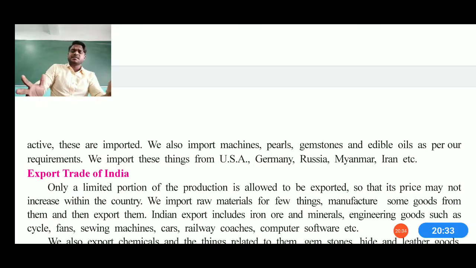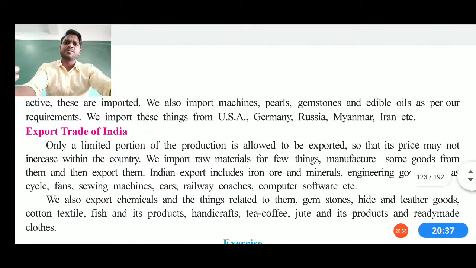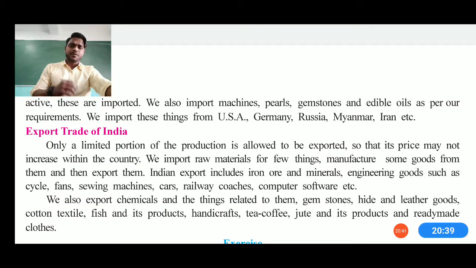So this is how this lesson makes you understand the basic details and the theory. Lastly, you can read by yourself about the export of India, and I hope you got the information and great knowledge from this lesson. This lesson does not carry that many marks in the examination, so you can just read this lesson overall. There is no need to go deep into the lesson. If you need some examples and related theory, you can read this lesson also at a very deep level.